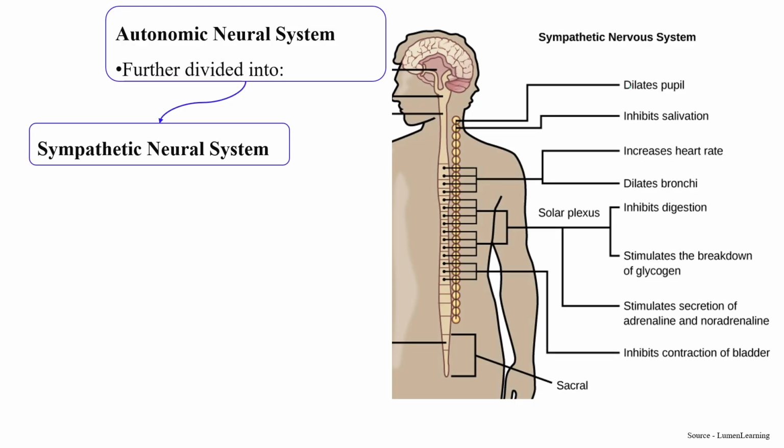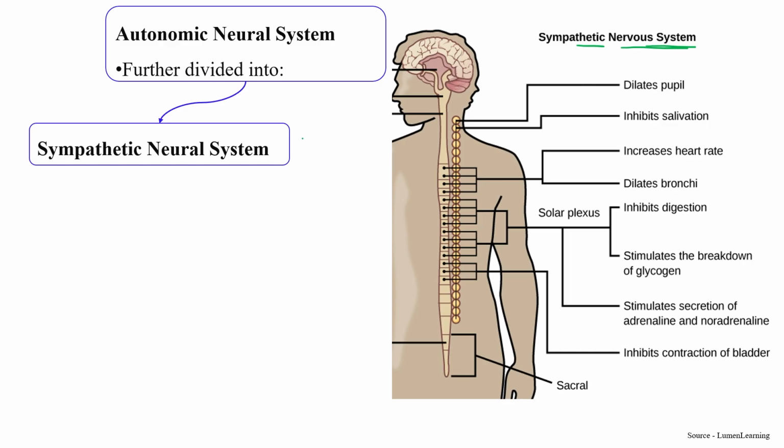Like the sympathetic nervous system is involved in increasing some kind of function, like increasing heart rate, increasing hormonal secretions or stimulating some kind of glands, right? So the parasympathetic just does the opposite work: decreases the heart rate, inhibits the secretion of certain hormones. So one by one we will discuss it.